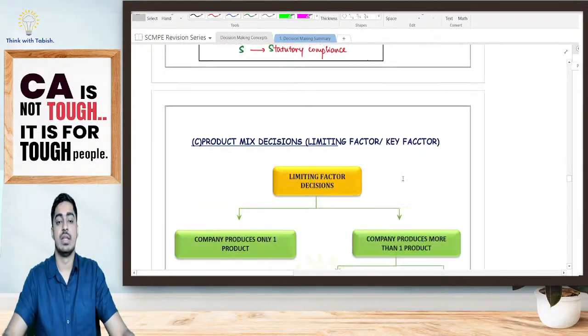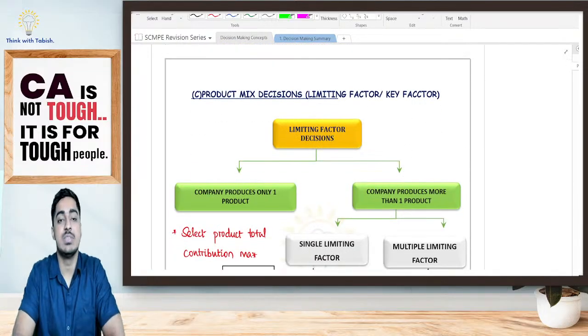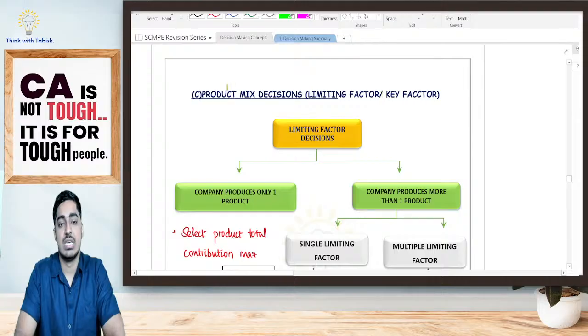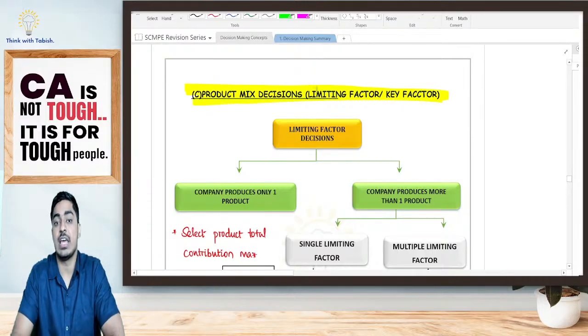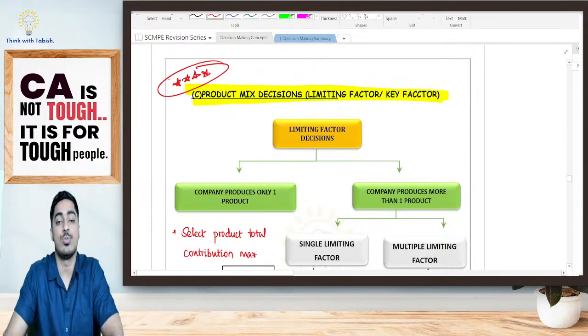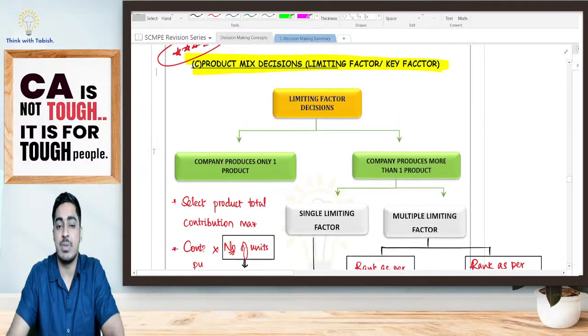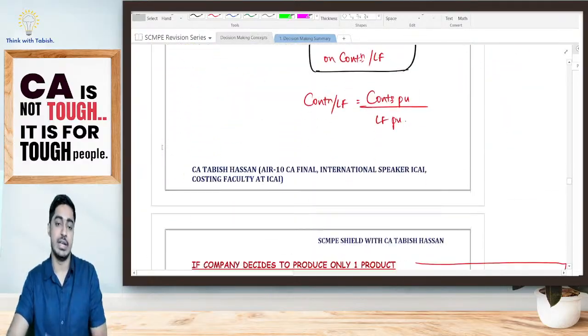The third decision that we are going to take is the product mix decision, students. That is, how do we take a decision when we are having a limiting factor or key factor. Again, this is very important, students. This itself involves 3 to 4 more points. We've created a short summary, but we'll come to it later at the very end.